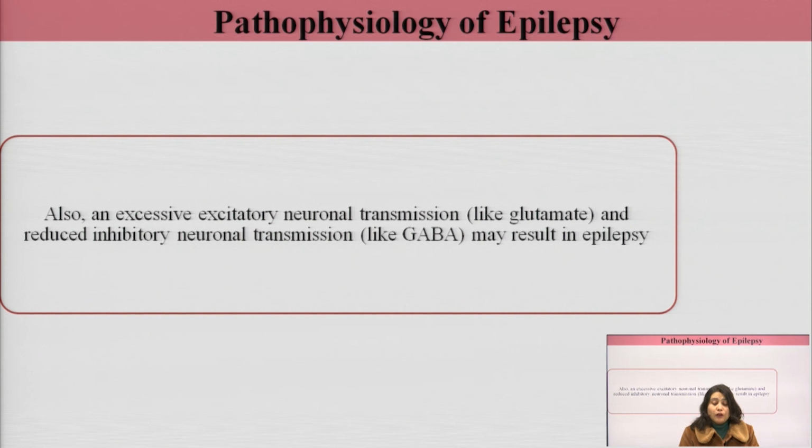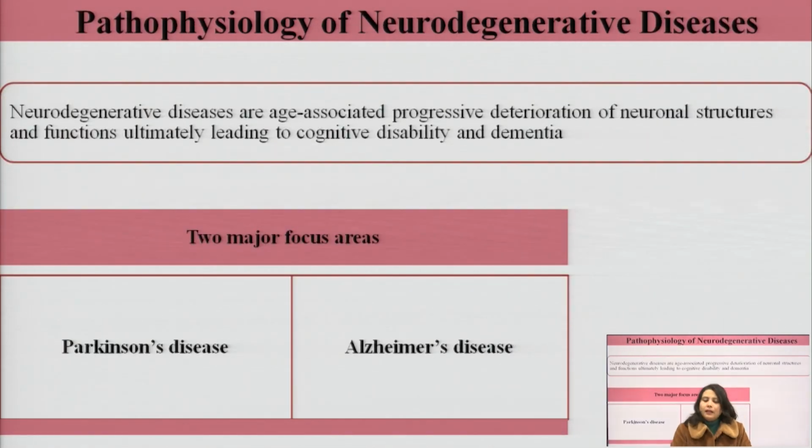So if the excitatory neurotransmitters are released in excess amounts, and the inhibitory neurotransmitters are released in less amounts, there is an imbalance between the excitatory and the inhibitory. This can further result in epilepsy.